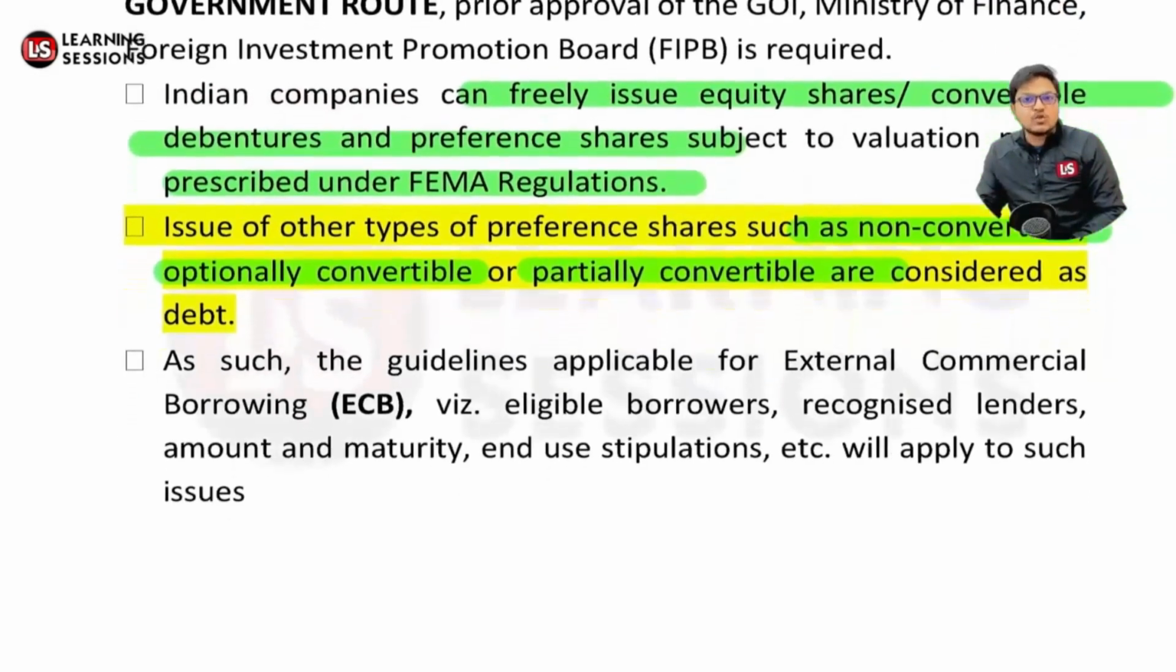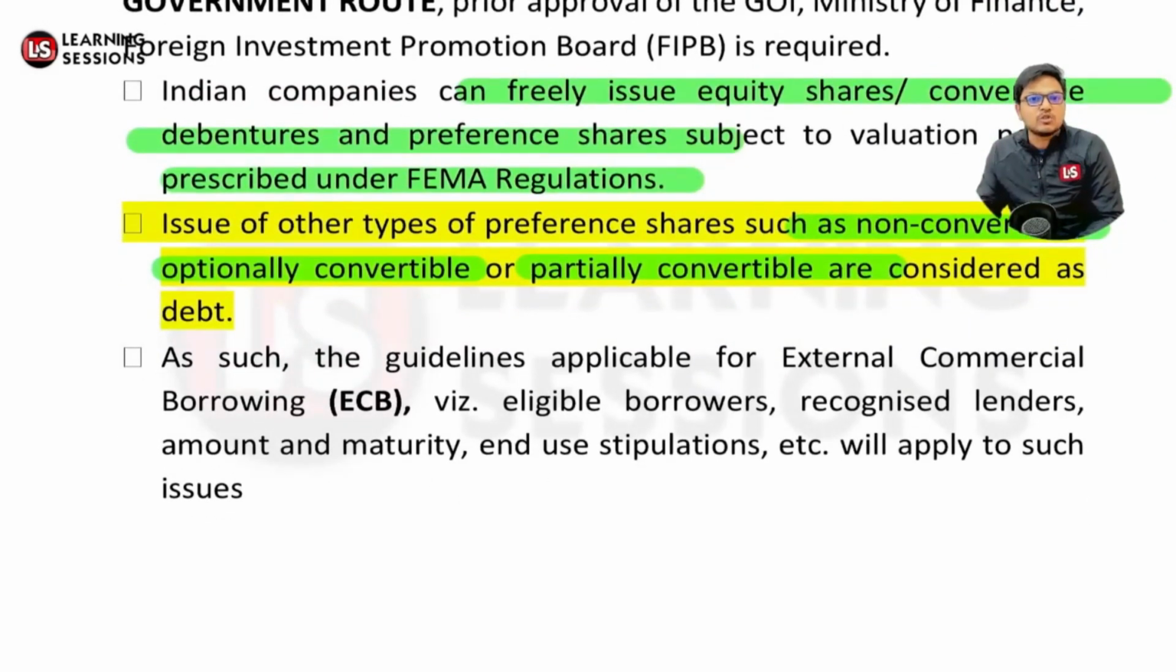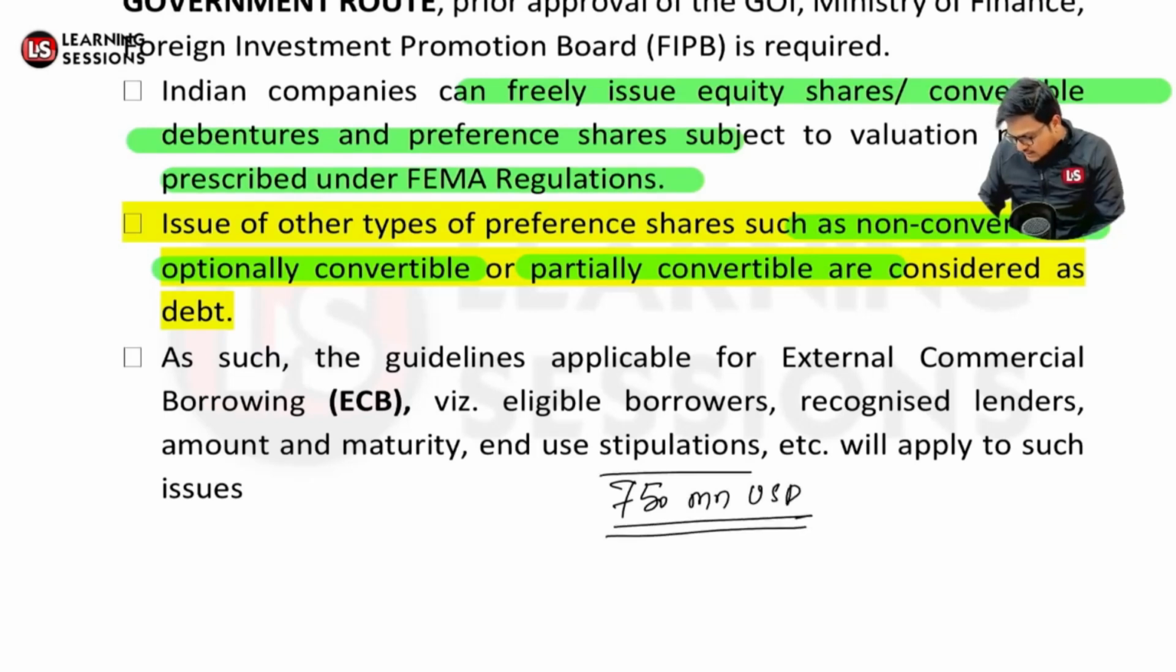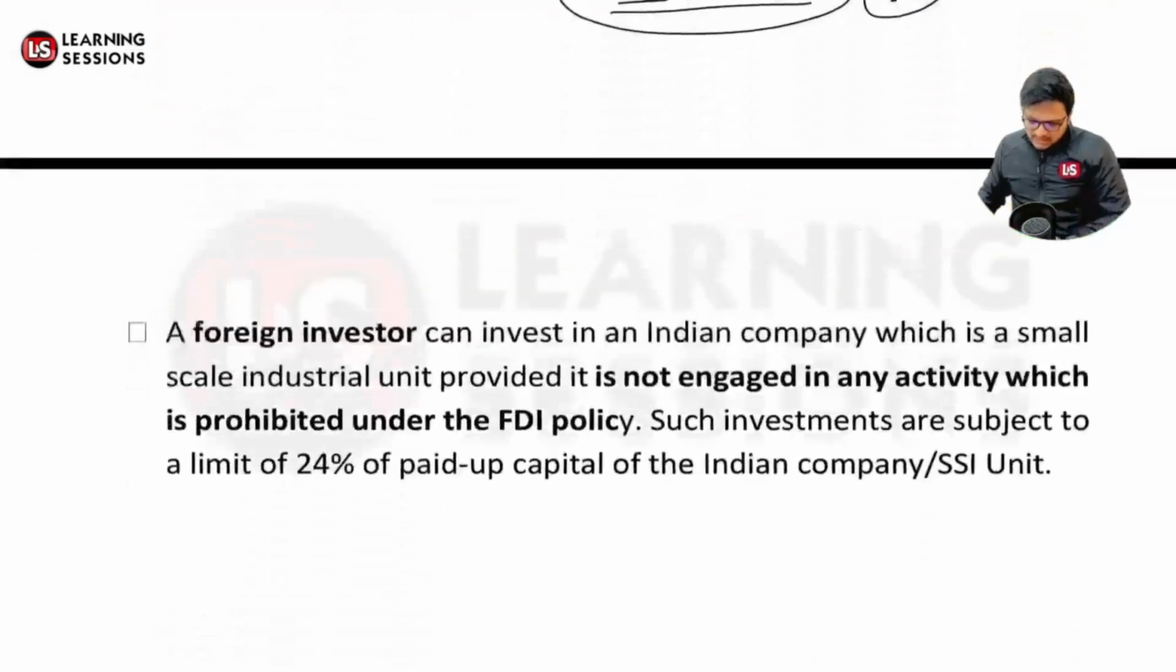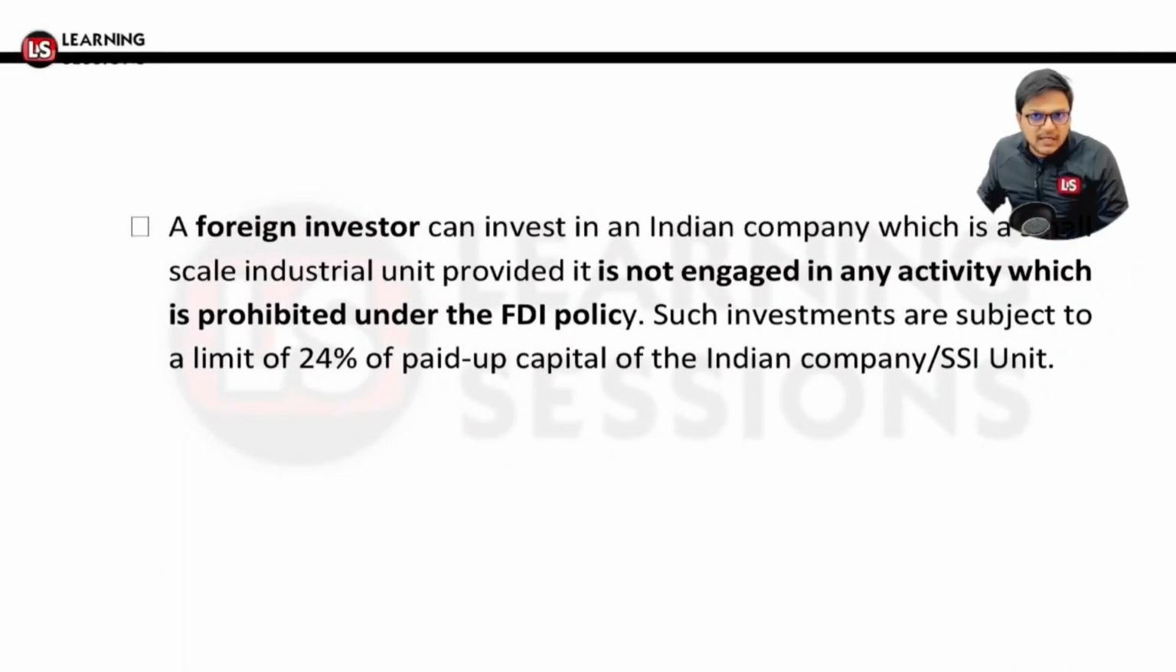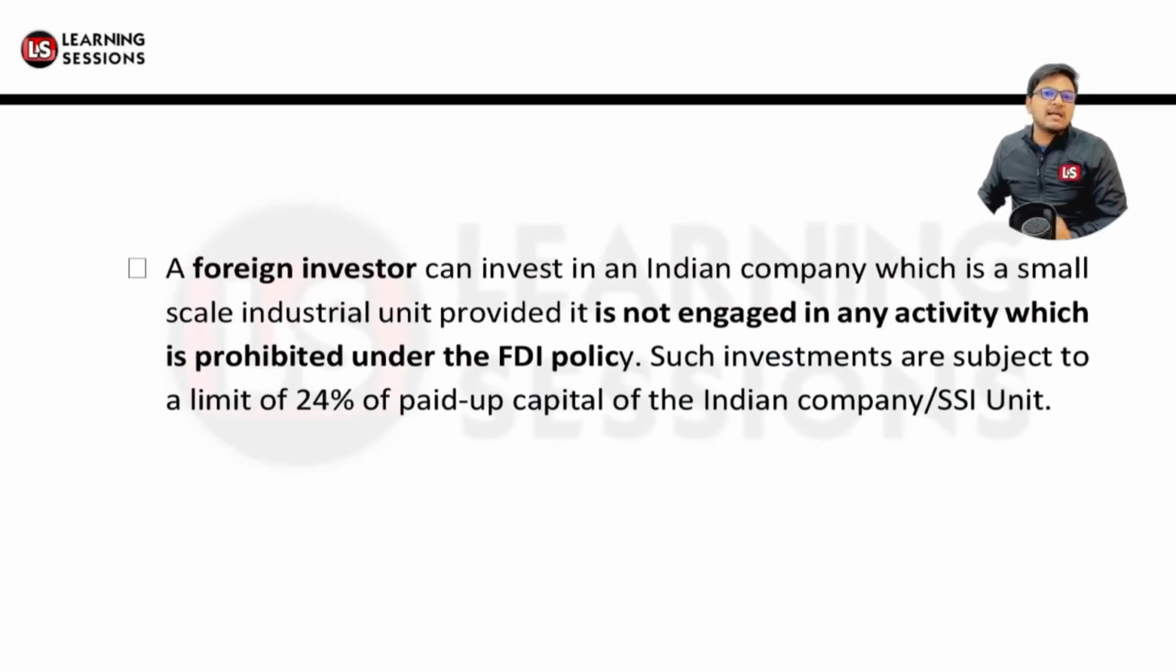And as per the guidelines, you can also go for ECBs. ECB is external commercial borrowing. Now an amount up to 750 million USD is allowed maximum by way of ECB. Further, you can borrow the amount from the eligible borrowers, recognized lenders. They can be using this particular channel also, right? Further, foreign investors can be investing in an Indian company which is a small scale industrial unit, which is not engaged in activities which are prohibited under the FDI policy.